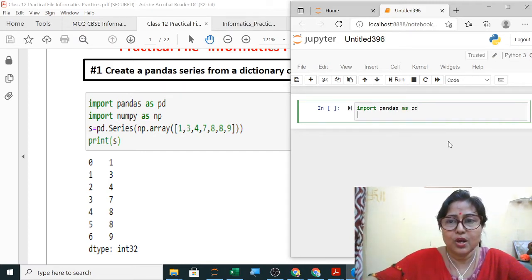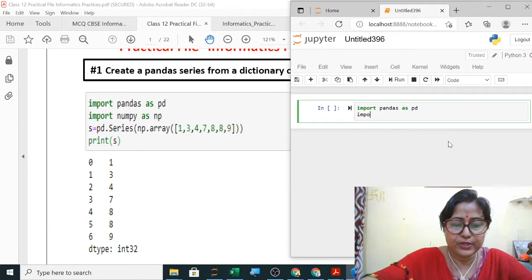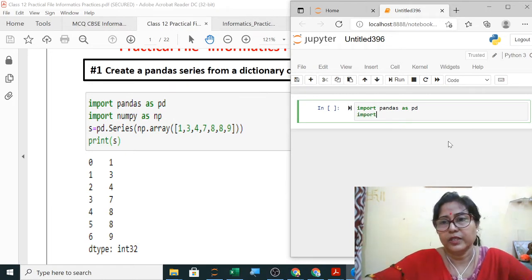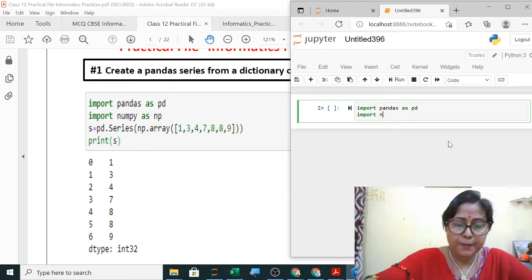Whenever you solve, try to execute it first and then solve it. Next one will be import numpy as NP.